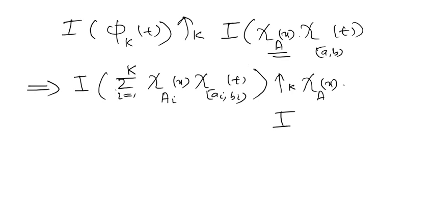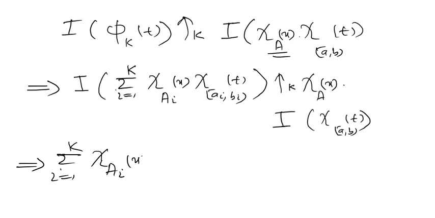This is integral of chi ai bi of t. Okay, this implies, now what is this? सम को हम बाहर निकाल सकते हैं इंटीग्रल, because we know the linear property of the integral of step function, integral of phi plus psi equal to integral of phi plus integral of psi. So this sum will be here, like i runs from 1 to k, then integral of this function, again this chi ai of x is independent of the integral.